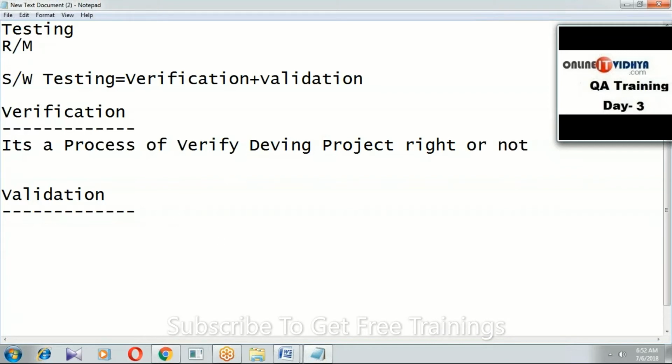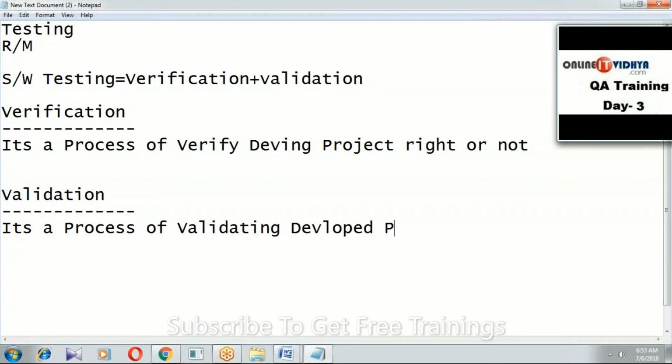Next, validation. It's a process of validating. Whether the developed product is right or not, whether the developed project is right or not, is called validation. Are you getting my point?